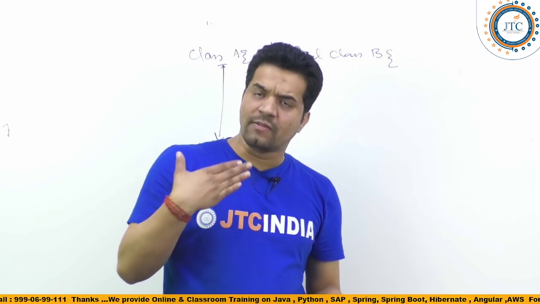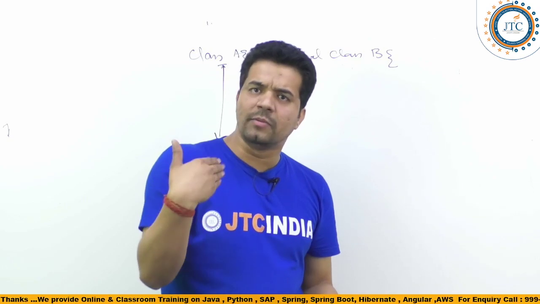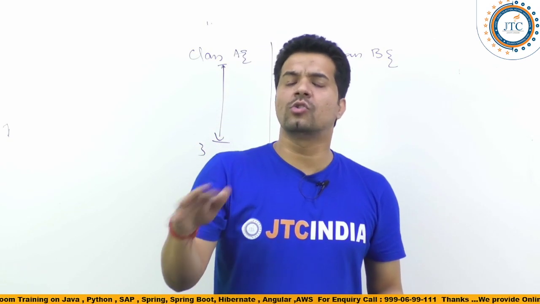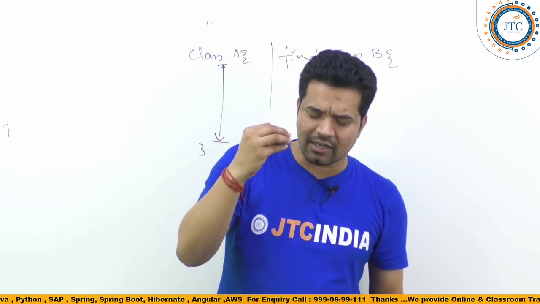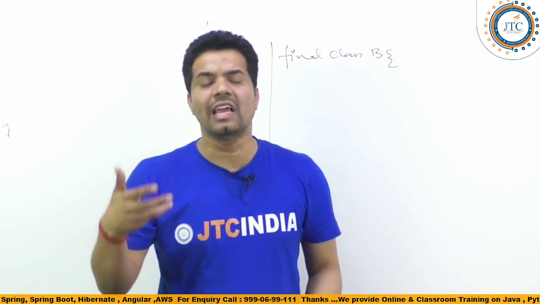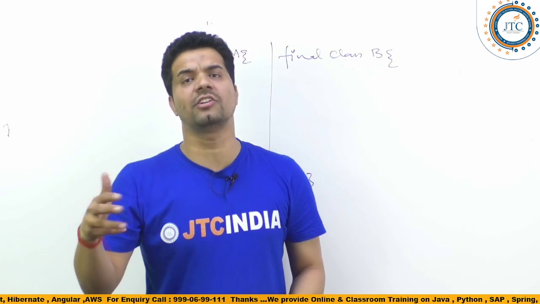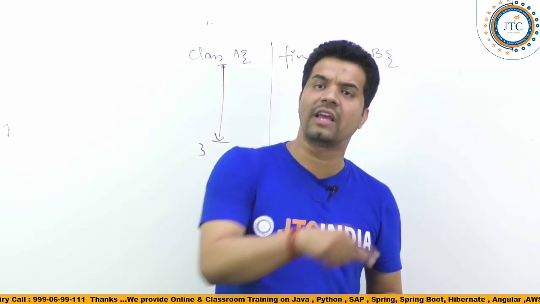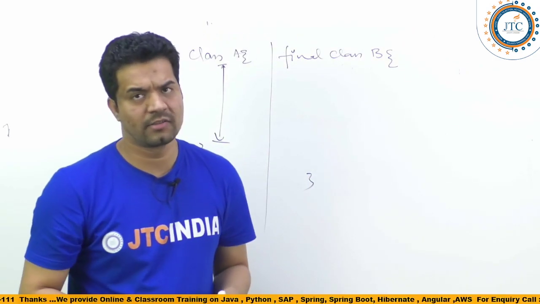Whatever implementation is needed, String has provided the maximum implementation. I am not expecting that somebody else will change its implementation in future, so that's the reason I'm declaring it final. That is why the String class is a final class, right?